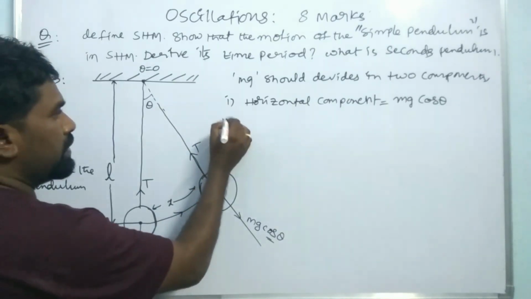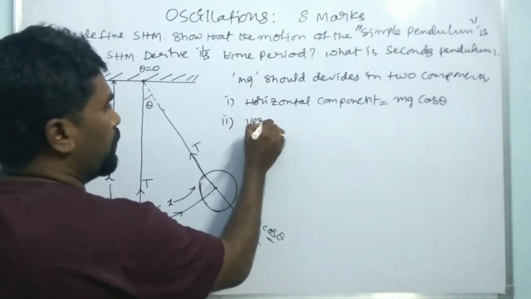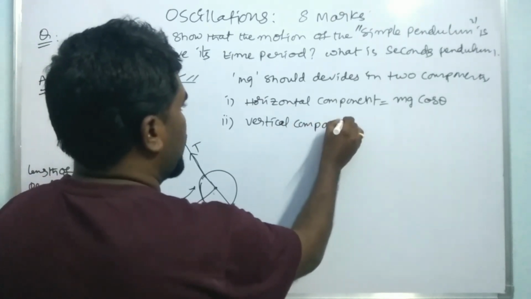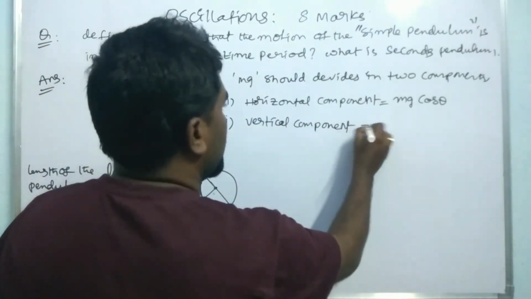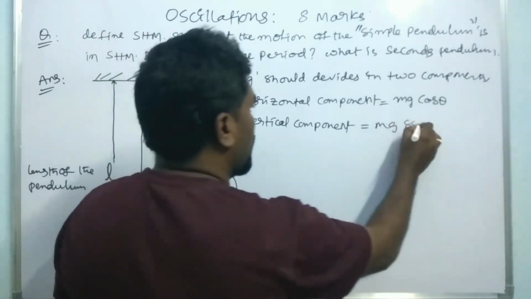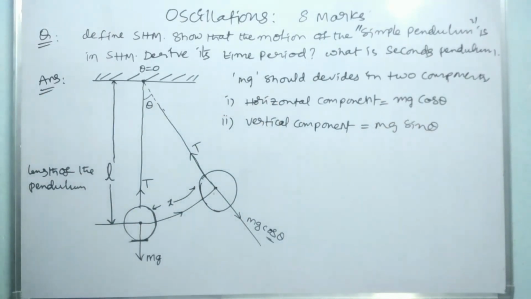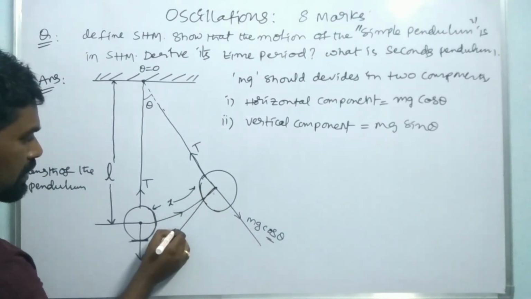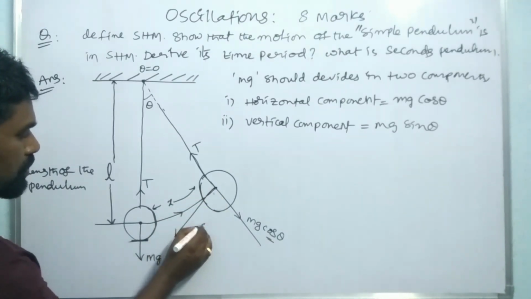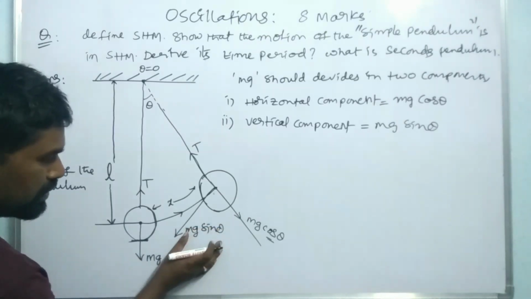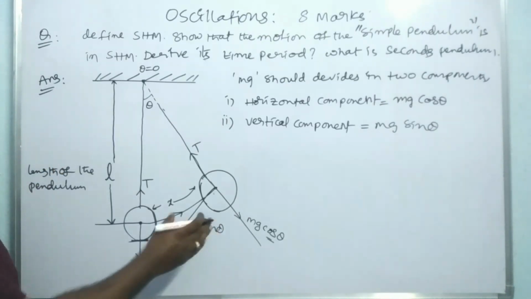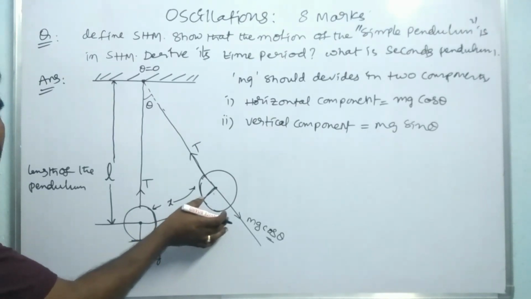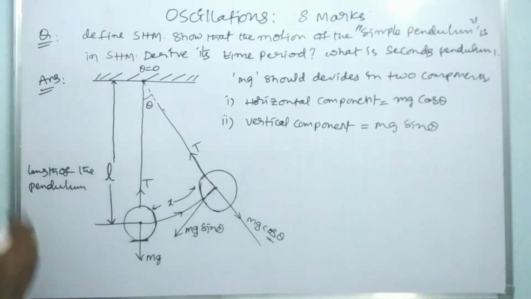And the second one is the vertical component, which is equal to mg sin theta, which is used as the restoring force. This mg sin theta force moves the bob back from the extreme to its mean position.